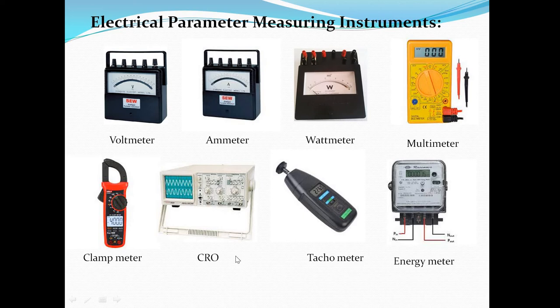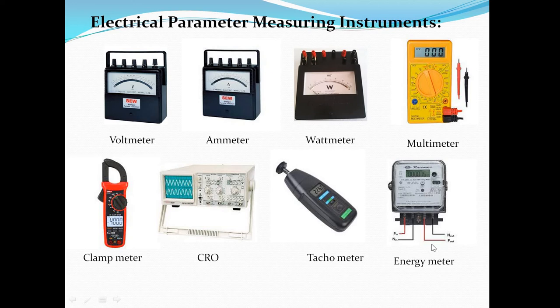Next, this is a CRO, that is cathode ray oscilloscope. It means here we can observe a variety of waveforms. So the nature of waveforms we can observe, and we can measure the parameters of that waveform too. Next is a tachometer. So tachometer means it is a speed measuring device. Suppose we are using a motor for any purpose, then by using this device we can check at what speed that motor is actually running. So this is a tachometer.